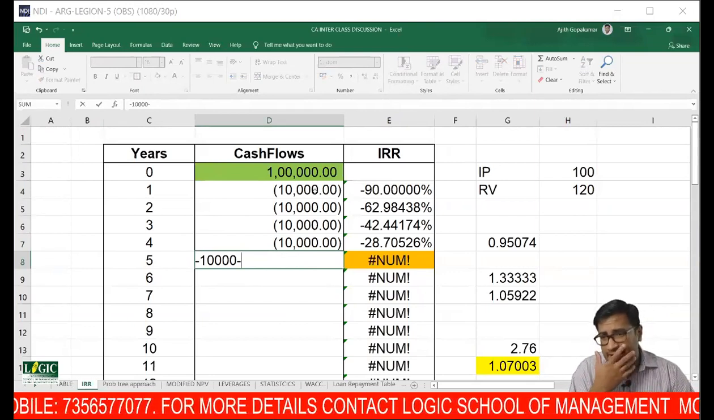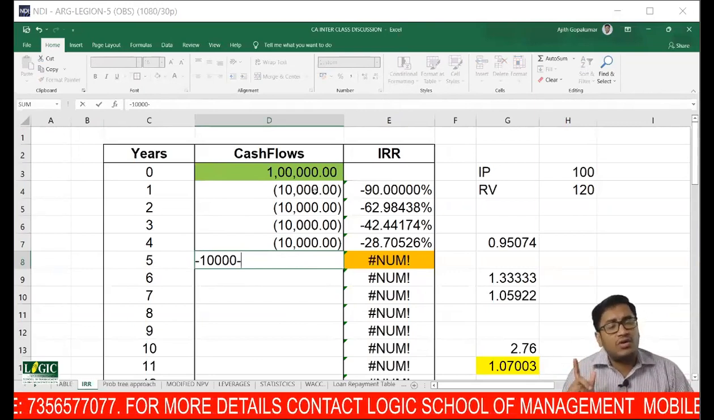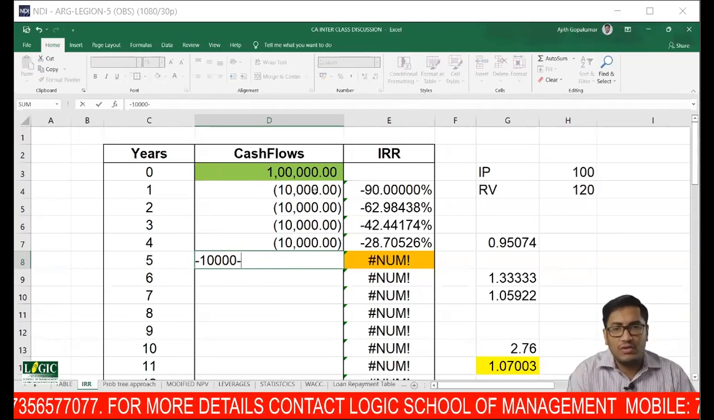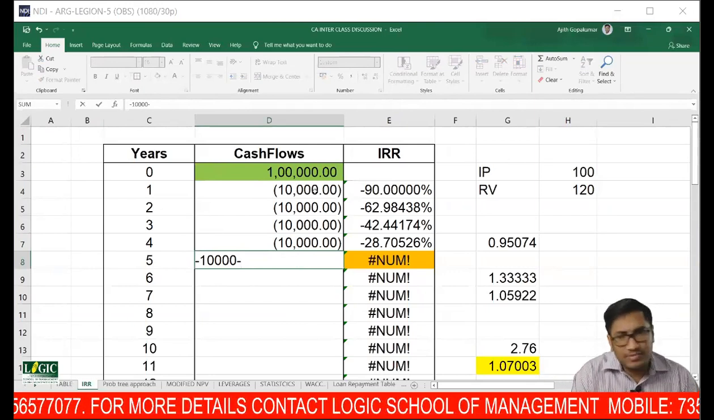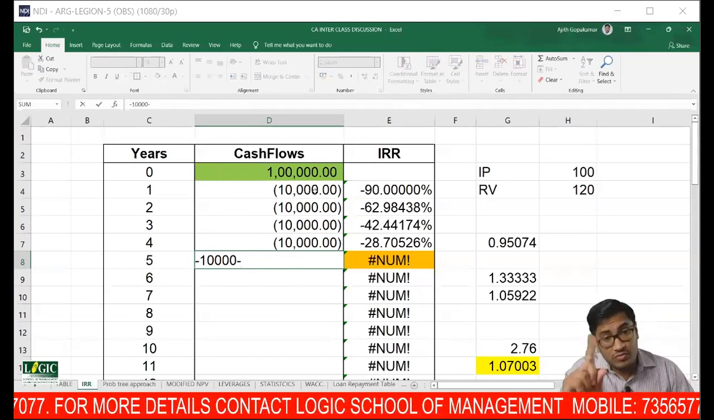And in the fifth year, is there only interest payment alone, or is there a redemption also? Redemption. Assume redemption at par.